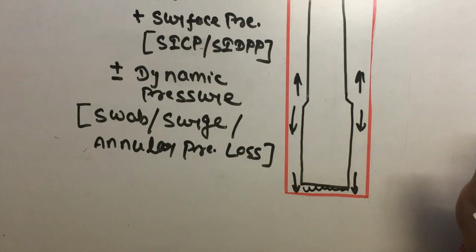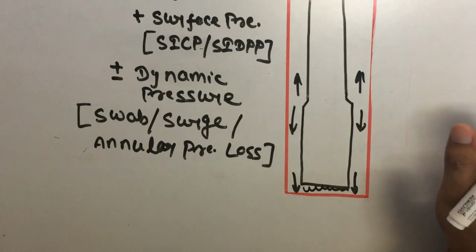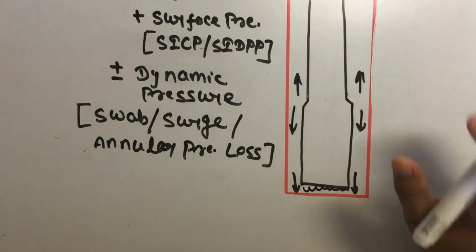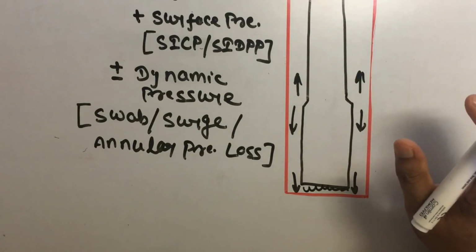This is a critical situation. So we need to slow down the speed of our pull out. These are all the things which affect our BHP.